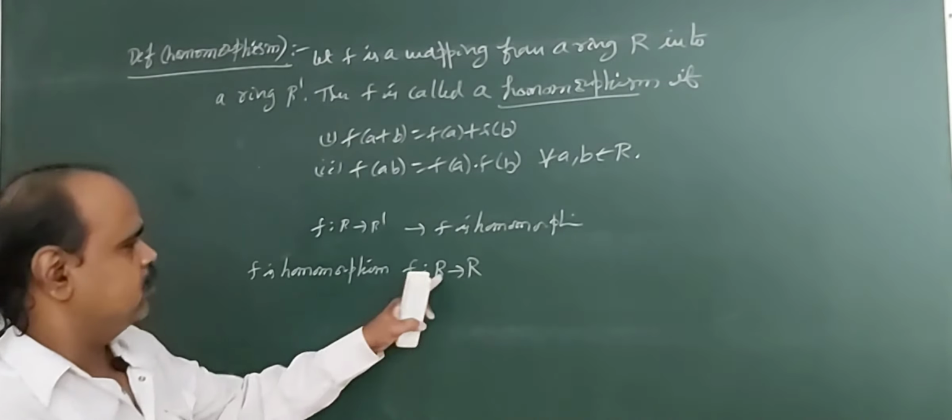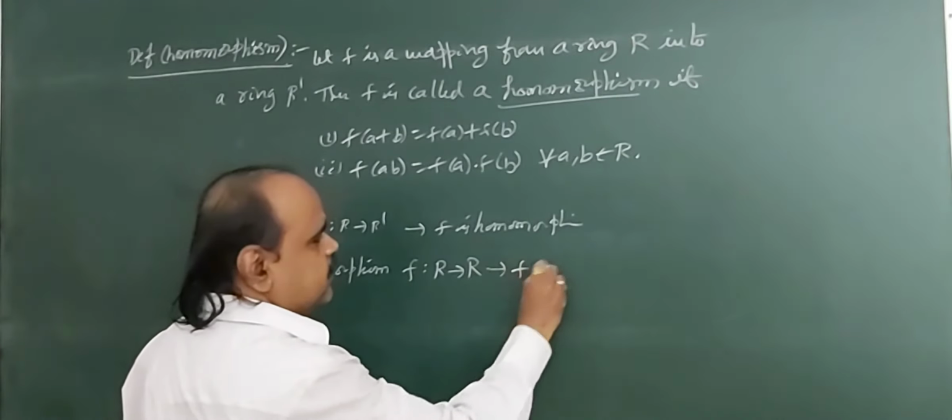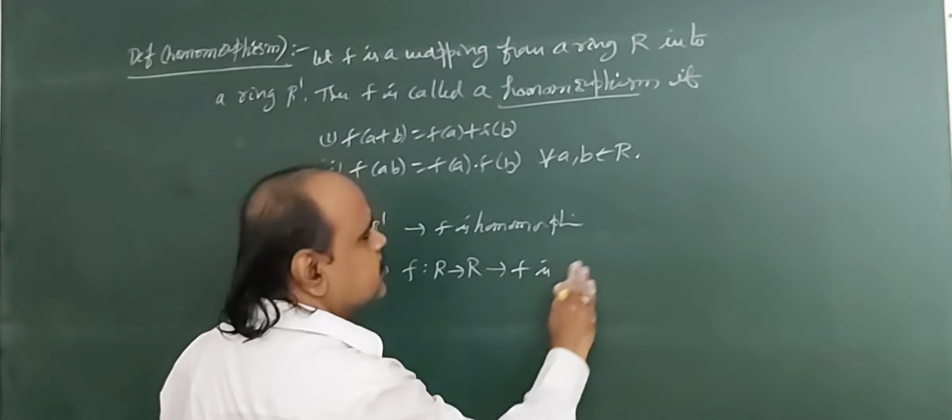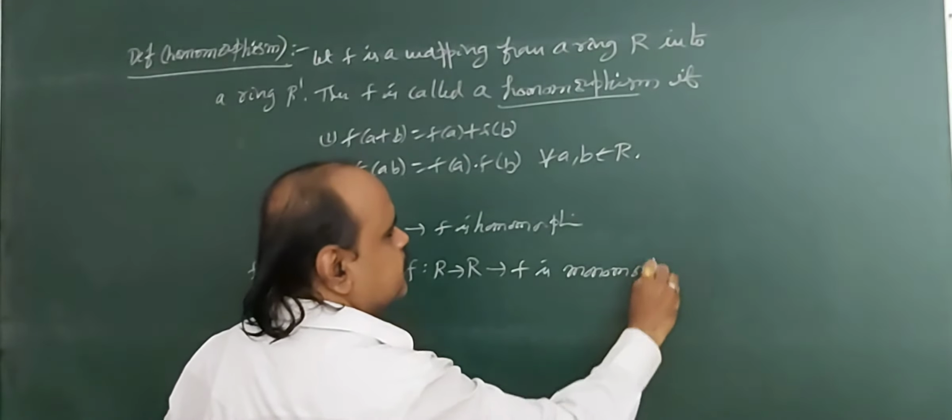If the domain and codomain are the same set and f is a homomorphism, then f is called a monomorphism.